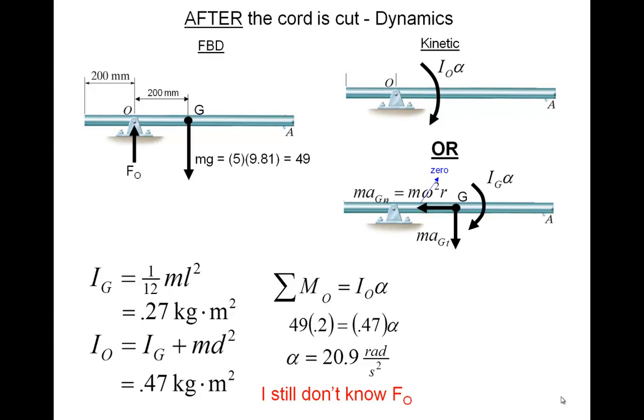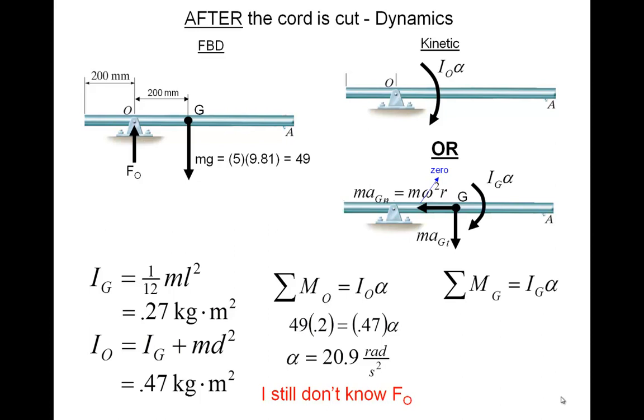Now notice if G is moving, we have the tangential component of acceleration as well as normal component. But the instant the cord is cut, the omega is 0, so the normal acceleration at that instant is 0. So in this case we're only dealing with the tangential acceleration as well as the alpha.